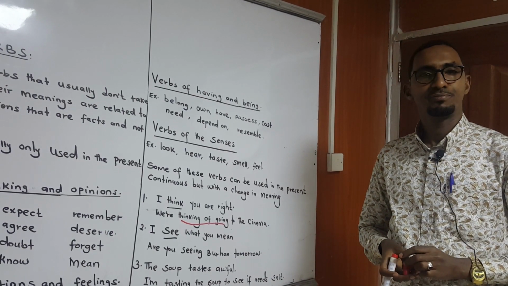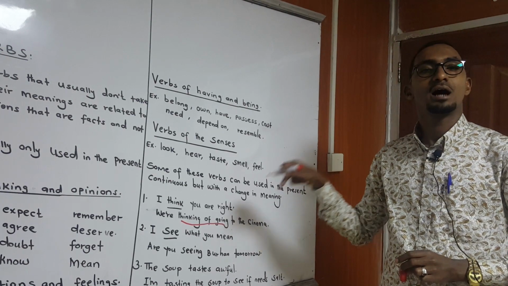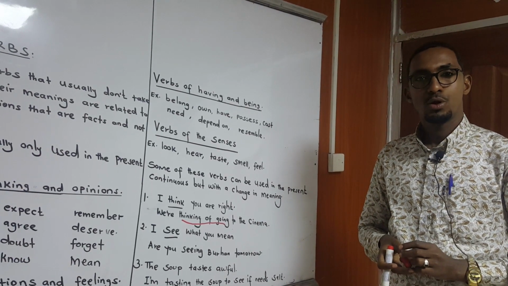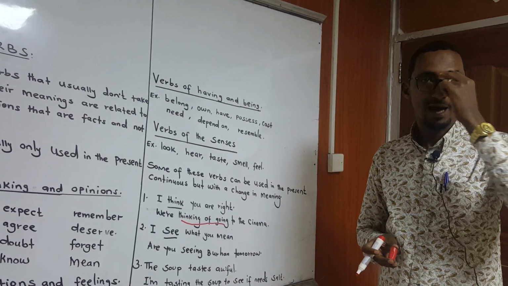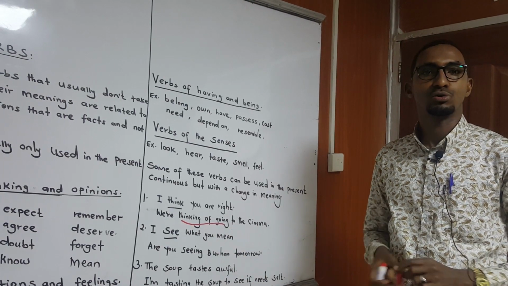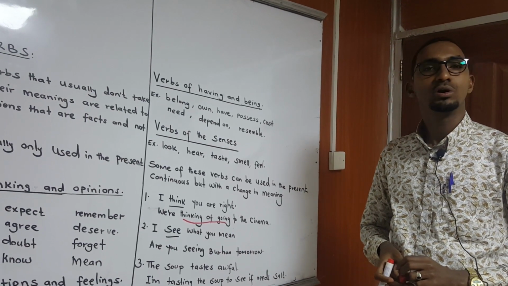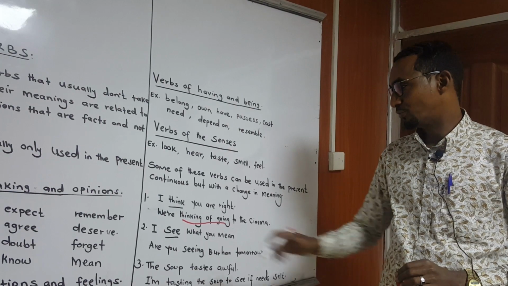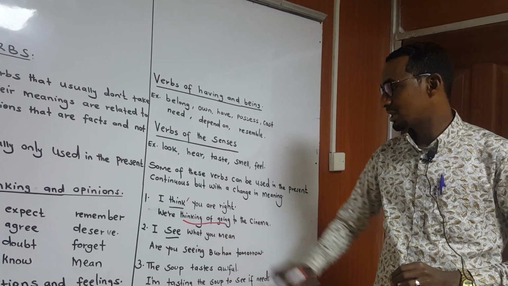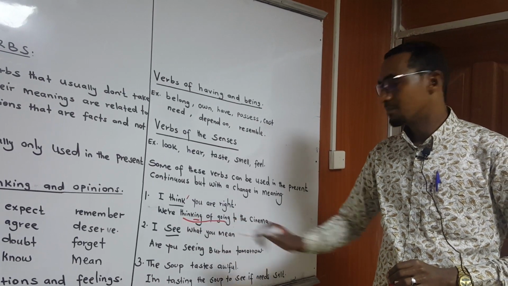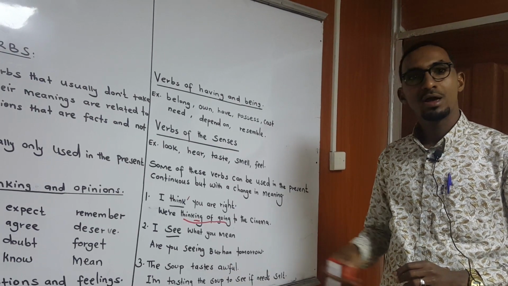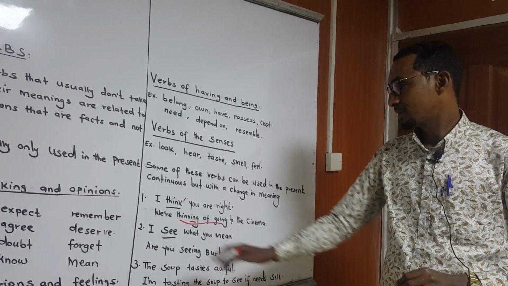We are thinking of. This is an action verb now. It's a mental activity, something happening in the mind, so -ing can be added. We are thinking of going to the cinema. So you see that? Sometimes it's not allowed because it's a state verb, and sometimes -ing is added because it is a mental activity, an action verb.